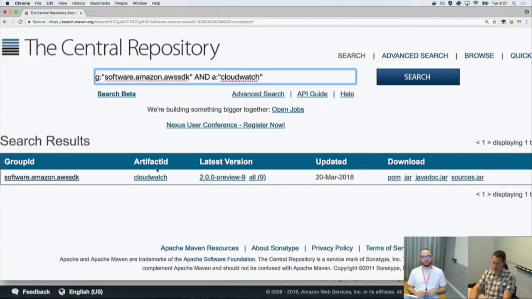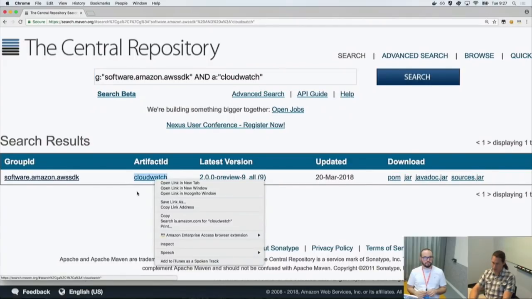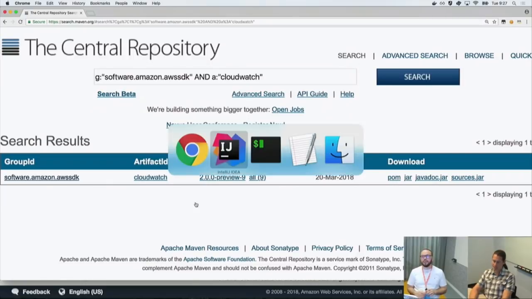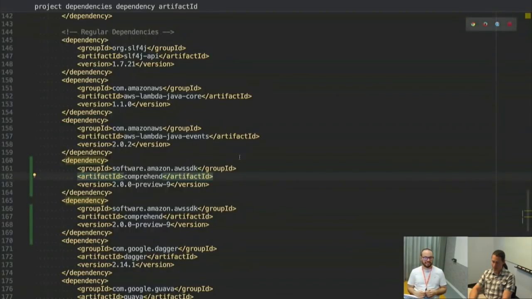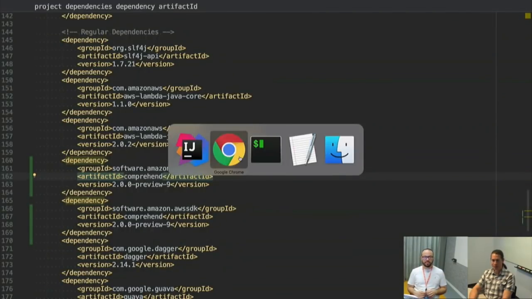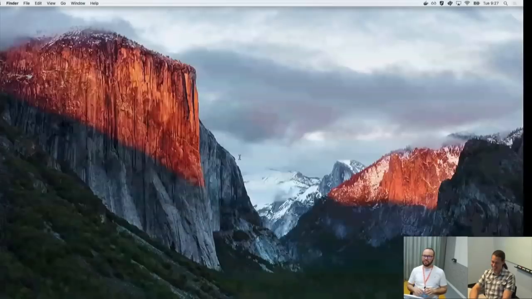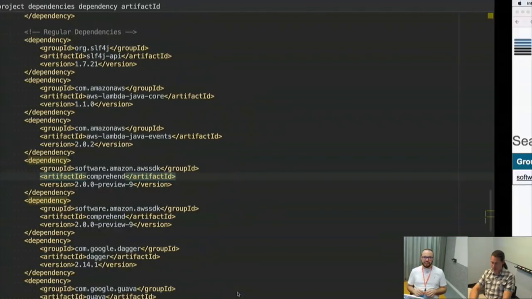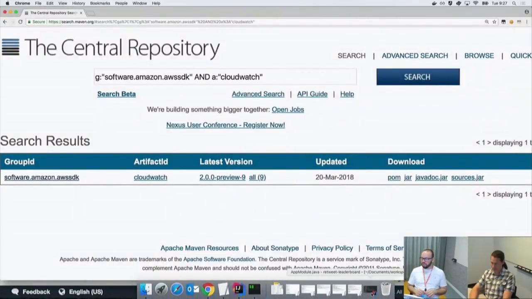CloudWatch. So I definitely need CloudWatch metrics. Oh, this is the preview of 2.0. Oh, I'm sorry. You know what? I need to go to the preview for the SDK. Yeah, this is the developer preview for the SDK 2.0. And I don't know, do we want to do that or do we want to... I think we should not take that risk. No, let's not take chances for this episode because we only have 30 minutes. Yeah. So we can leave that for another episode or a follow-up of that.